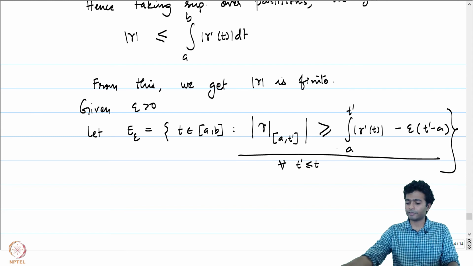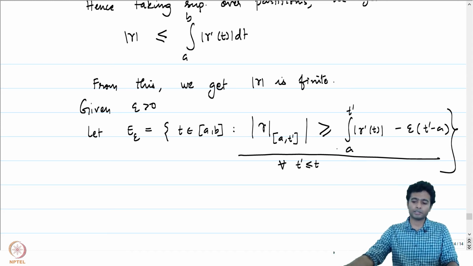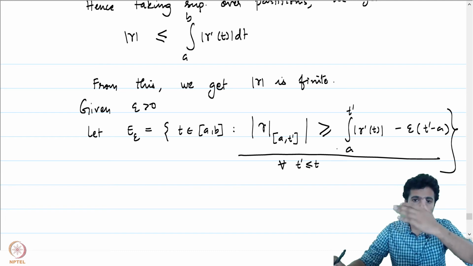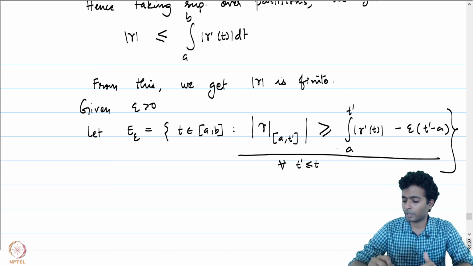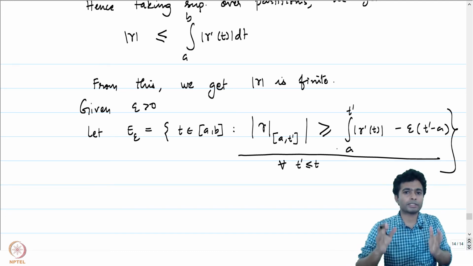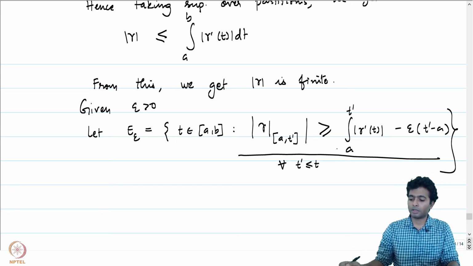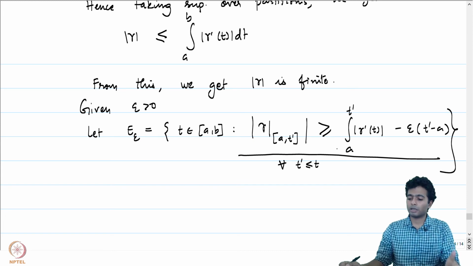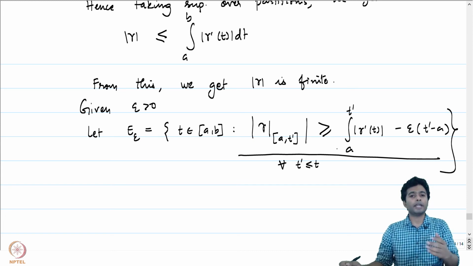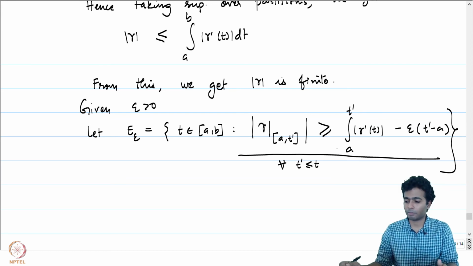So this is the set which satisfies the condition that for all t' less than or equal to t, the arc length of the restriction of gamma to [a, t'] is bounded below by the integral from a to t' of |gamma prime t| dt minus epsilon times (t' minus a).